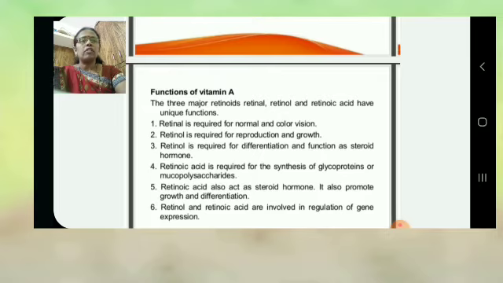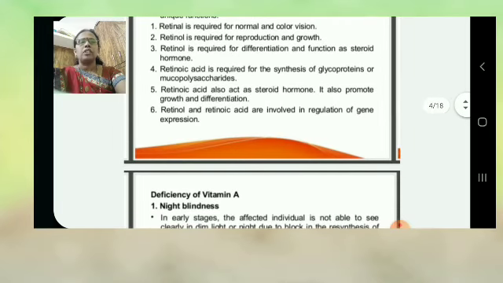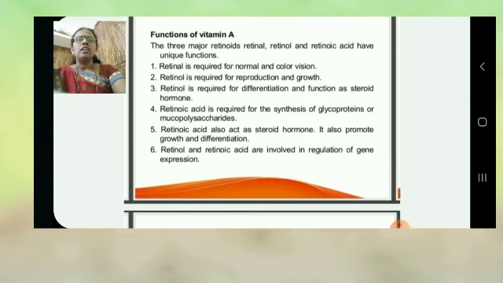Retinol also functions as a steroid hormone in differentiation. Retinoic acid is required for the synthesis of glycoproteins or mucopolysaccharides. Retinoic acid also acts as a steroid hormone, and promotes growth and differentiation. Retinol and retinoic acid are involved in the regulation of gene expression. Thus, vitamin A is important for various functions.